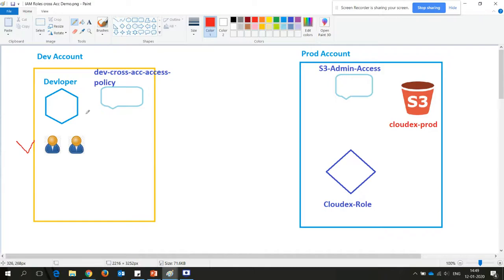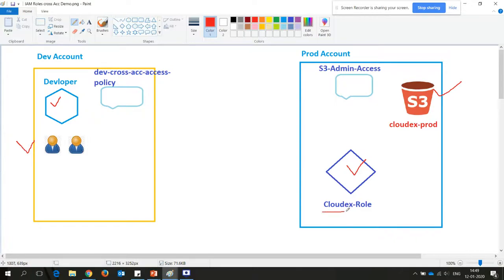Now these two users belong to the development group. These two users need access to this S3 bucket, which is in production. Since the user account and the S3 bucket are in different accounts, how will they access it? To solve this problem, we have to use the IAM role.